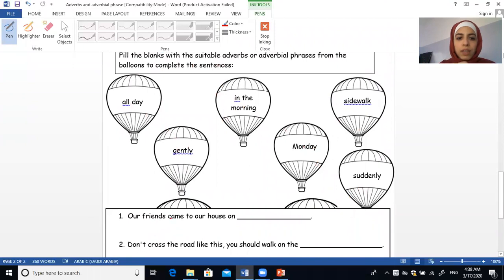Our friends came to our house on, so I'm going to write one of the days, and the day I have here is Monday, and Monday is an adverb. It tells me about time, when.